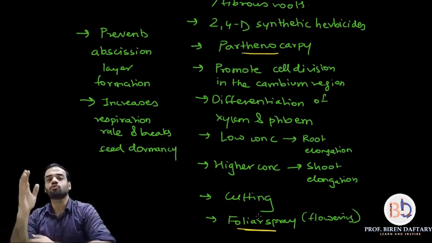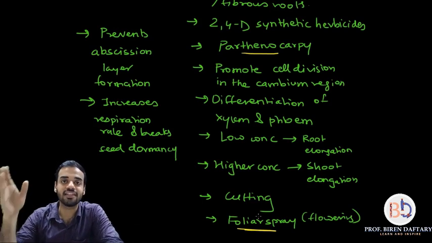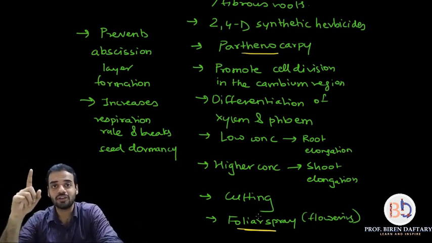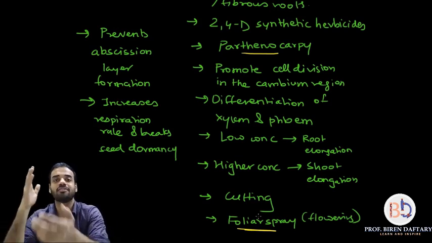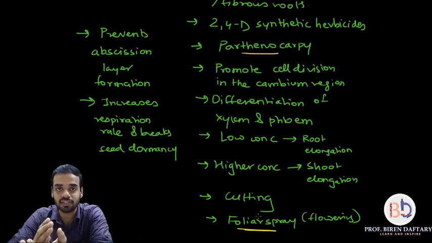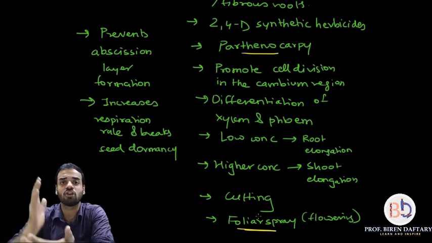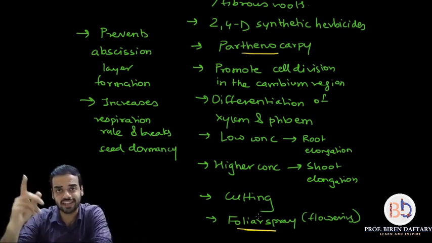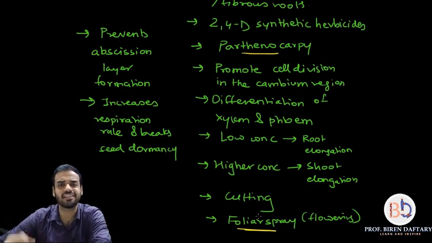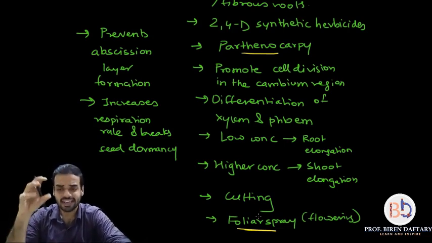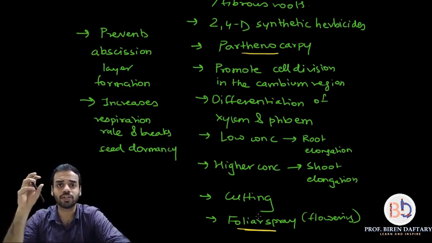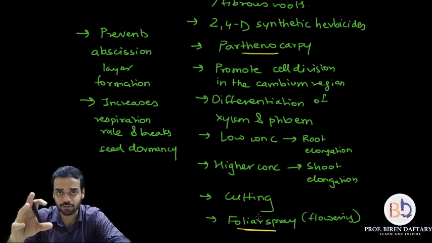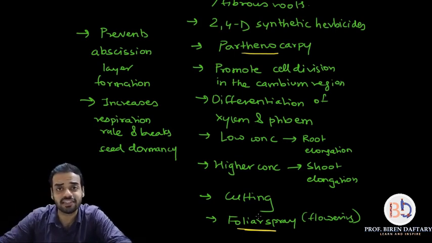Is this clear? So with that, friends, we have completed the first hormone, a growth regulator called auxins. In our next lecture we are going to start with gibberellins. There are a lot of applications, that is why I have only completed this one hormone. Let us have a quick look at all the applications again. I am revising this again and again so that right now, when you are watching the lecture, it goes into your head, and it will be easy for you to remember.